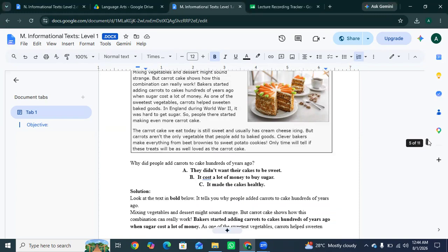Options: cakes should not be sweet, sugar was expensive, cakes become healthier. Yes, sugar was expensive, okay? So it cost a lot of money to buy sugar. Okay, option B is correct.